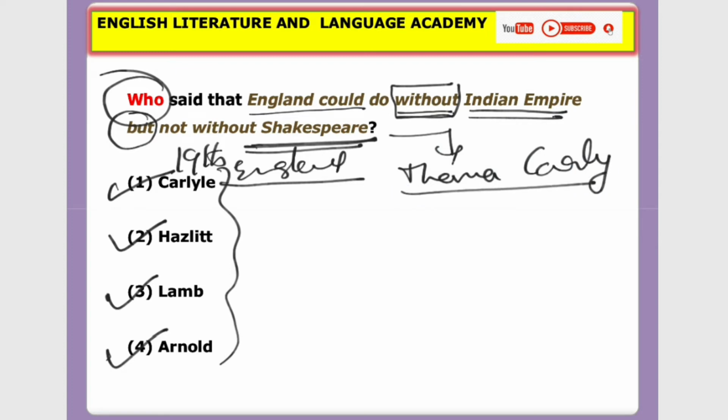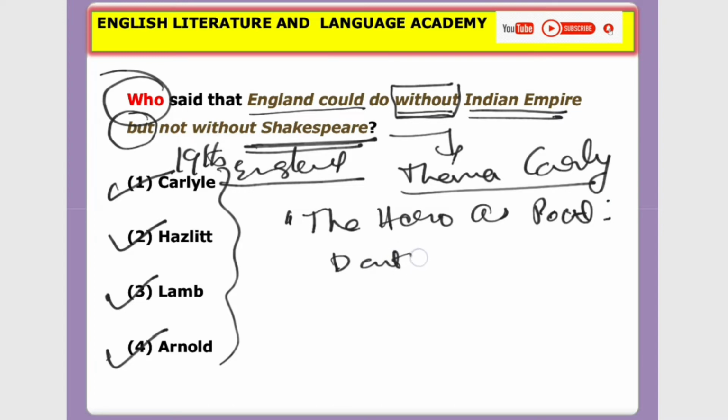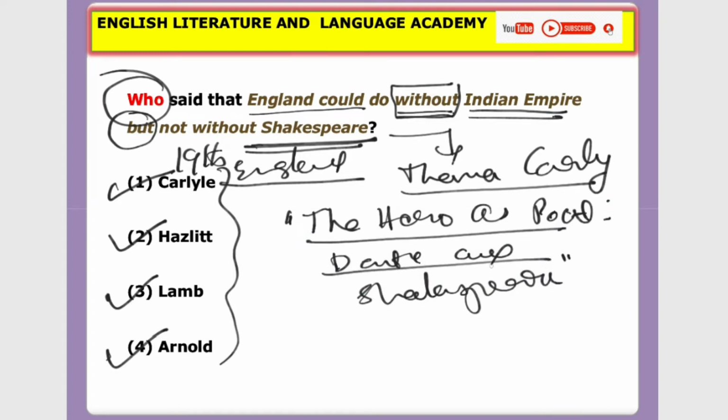He stated in one of his lecture series, titled "The Hero as Poet, Dante and Shakespeare". In this lecture series in 1840, he quoted this statement: England could do without Indian Empire but not without Shakespeare.